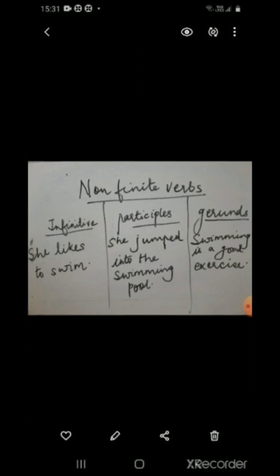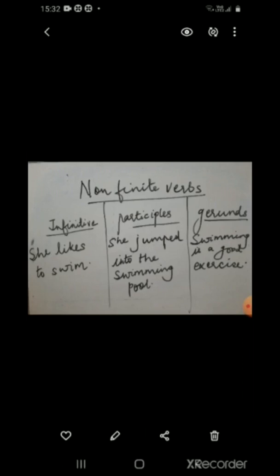Infinitives are the verbs which generally come with to plus the bare form of the verb: to swim, to walk, to talk. Participles, as you remember, are the ing form of verb which are used as an adjective, and gerunds are the ing form of verb which are used as a noun.